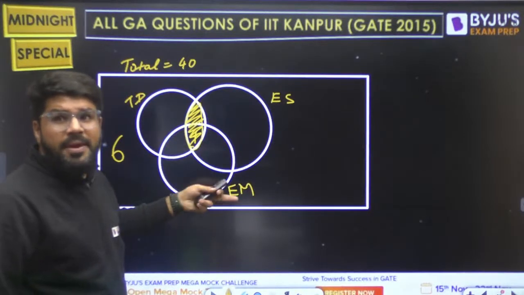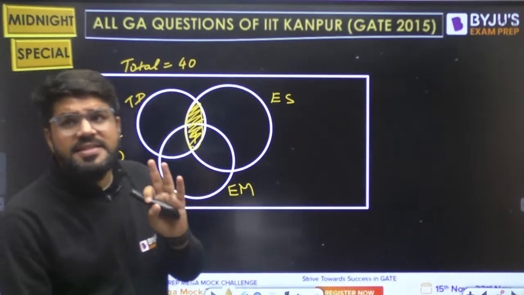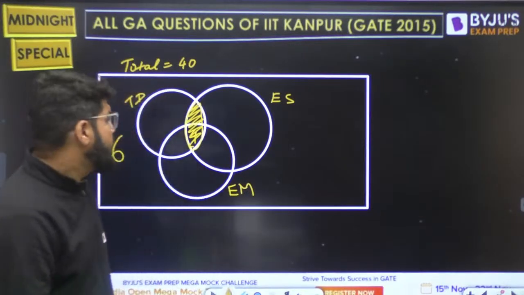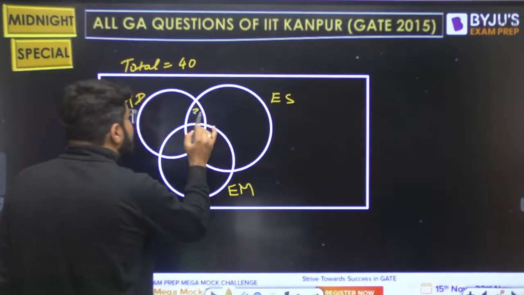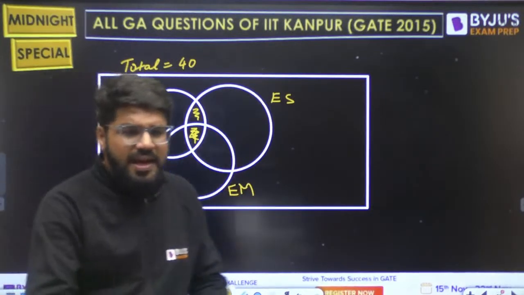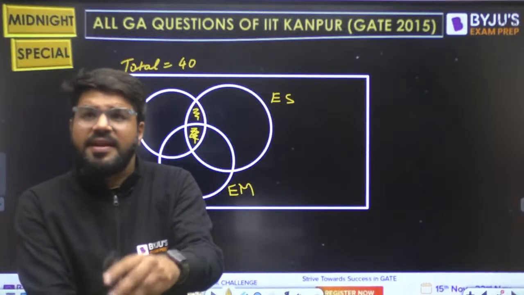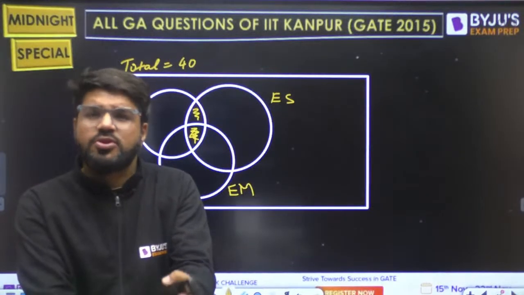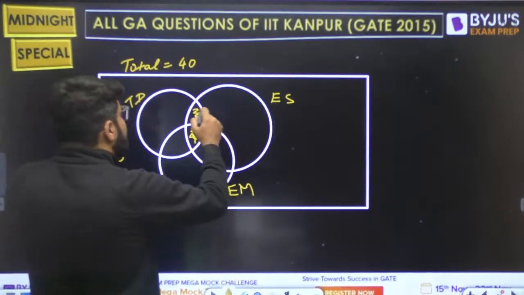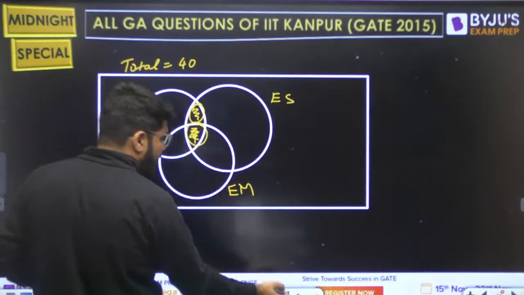What about EM? May or may not be. When I say they can teach ES and TD, it may be either this portion or the portion where they can teach EM also. Whether they teach EM or not, that is not sufficiently determined here. So when they teach TD and ES, either this portion or this portion, both can be taken.